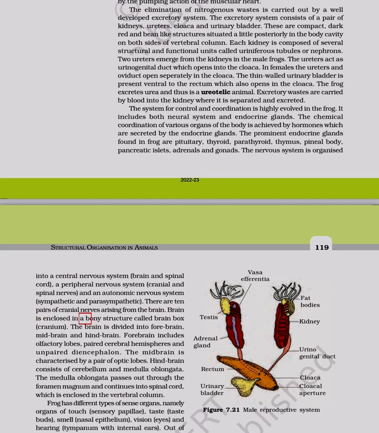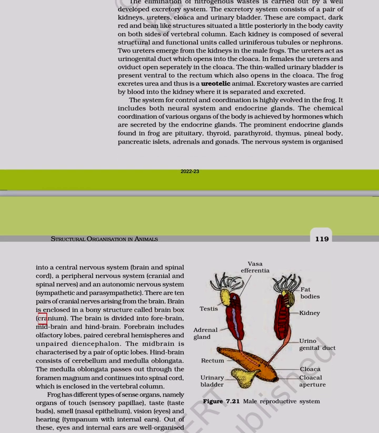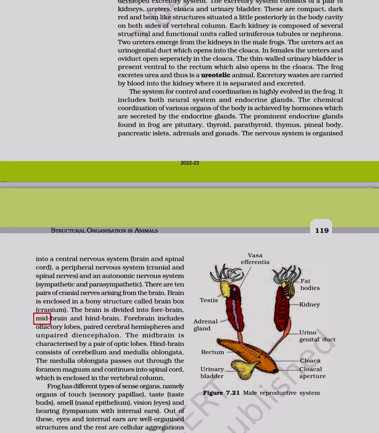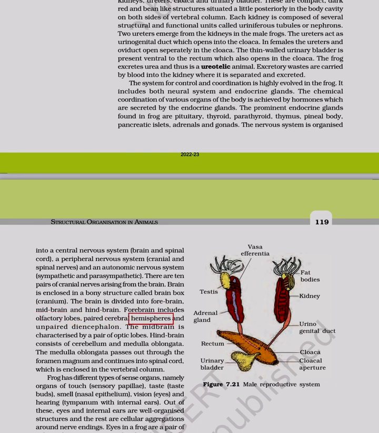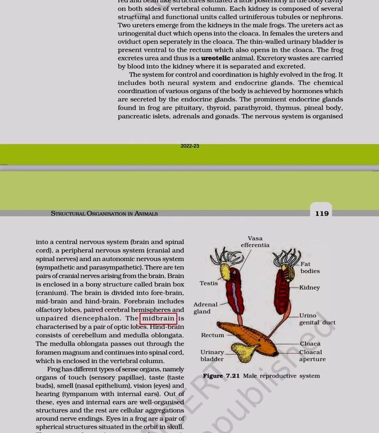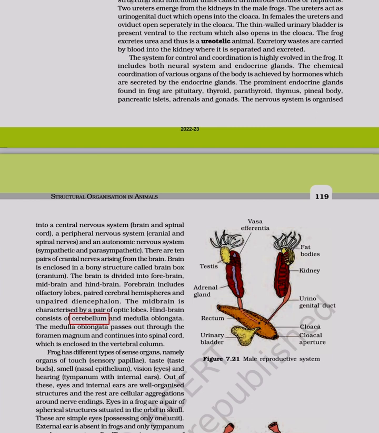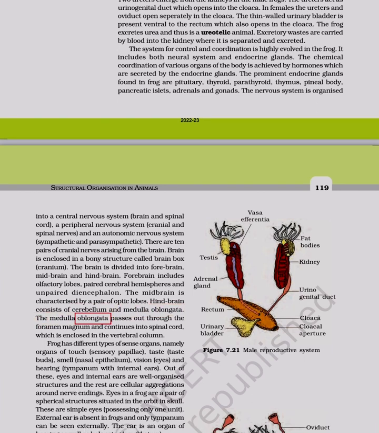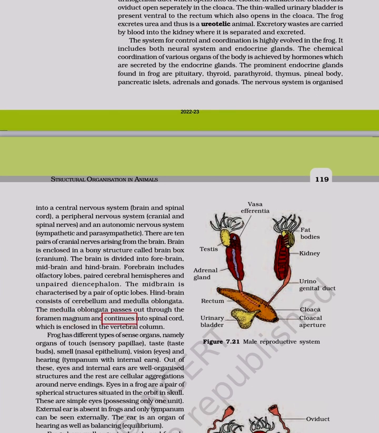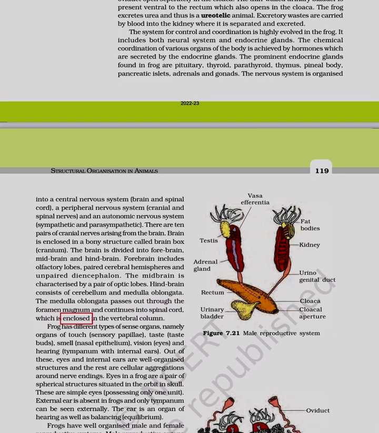Brain is enclosed in a bony structure called brain box, cranium. The brain is divided into forebrain, midbrain and hindbrain. Forebrain includes olfactory lobes, paired cerebral hemispheres and unpaired diencephalon. The midbrain is characterized by a pair of optic lobes. Hindbrain consists of cerebellum and medulla oblongata. The medulla oblongata passes out through the foramen magnum and continues into spinal cord, which is enclosed in the vertebral column.